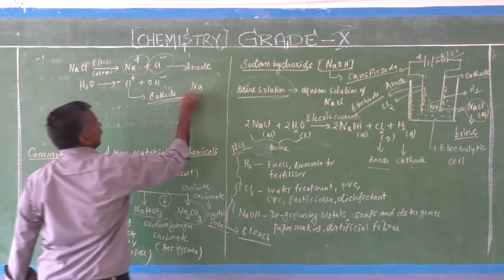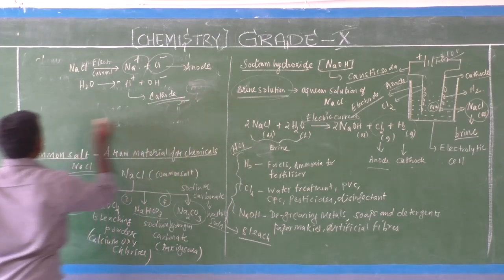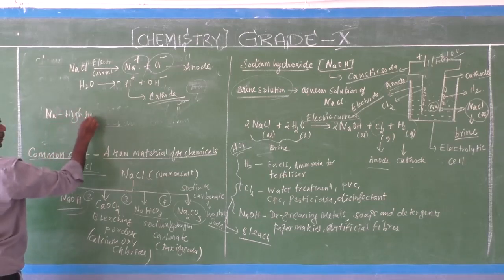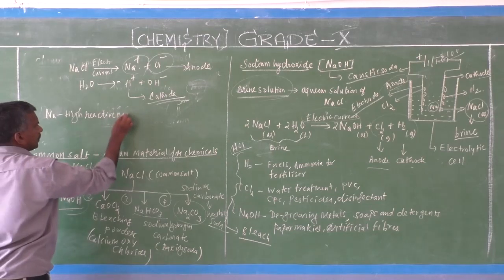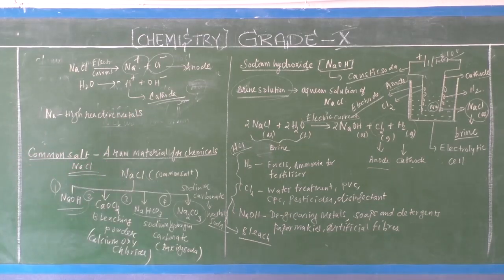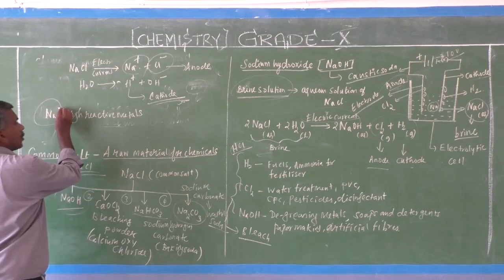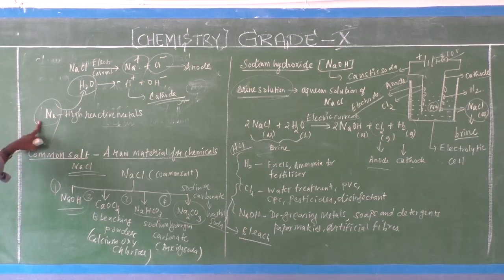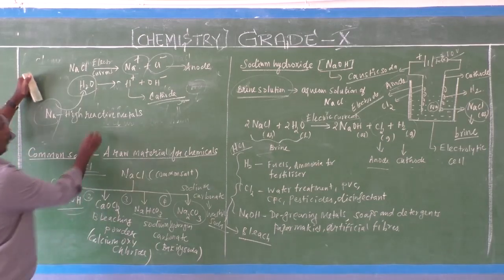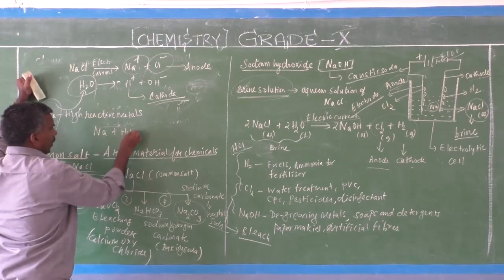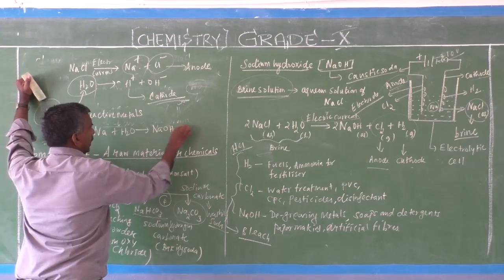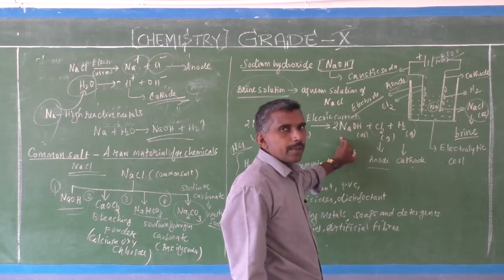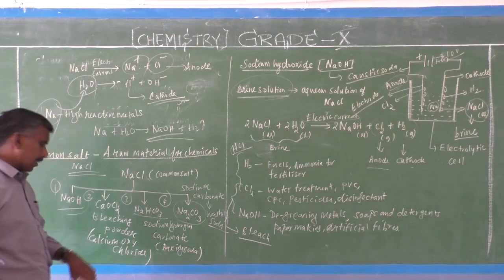Sodium is a highly reactive metal. So this sodium metal that is formed reacts with water molecules. Sodium reacts with water to form sodium hydroxide, and hydrogen gas is released. This is the sodium hydroxide formation.